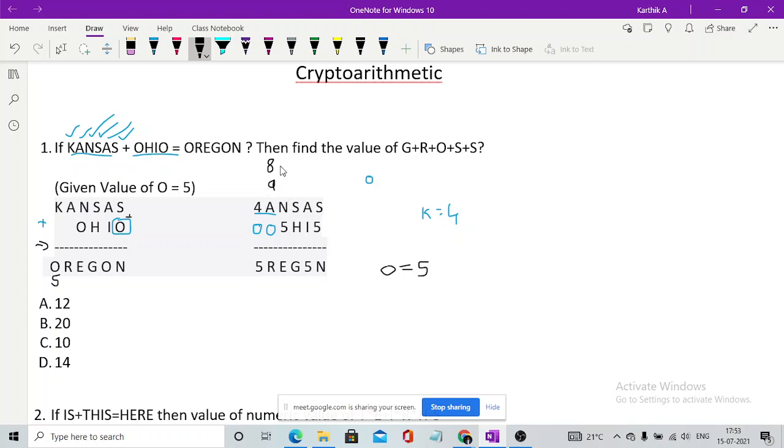If you get a carry, the value of A would just be converted to 9, because you'll be getting the carry as 1, not more than that. So you'll be getting it as 9. If you get 9, will you get a carry to the value of K? No, right? That cannot be possible because two letters will not have the same number.